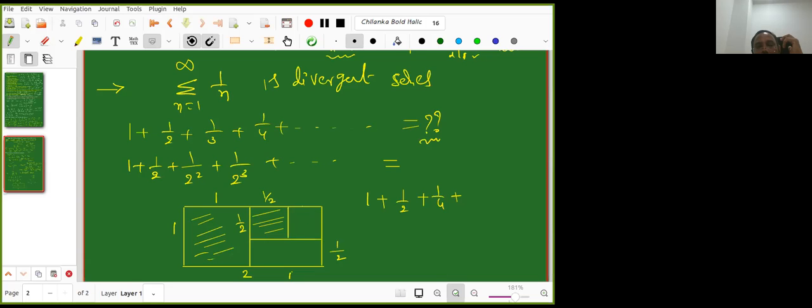Now I'll take half here. So this is 1/2, this is 1/4 right now. What is the area of this portion? So it is 1/2 times 1/2, which is 1/8. Are you seeing this? I am getting 1/2 plus 1/2 square plus 1/2 cube and so on.